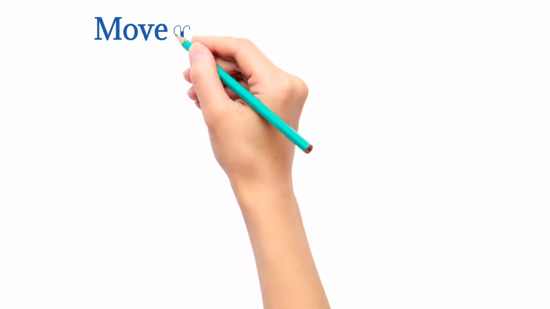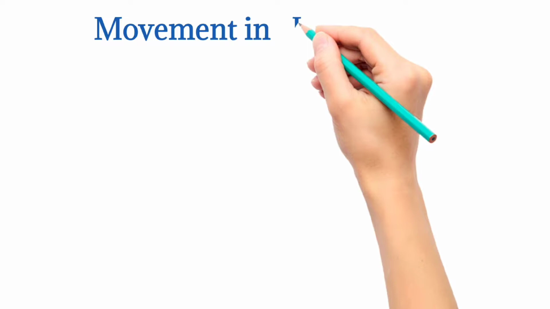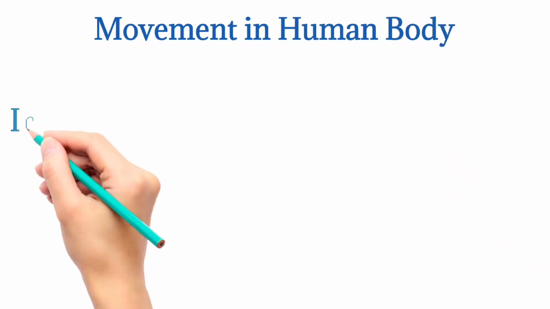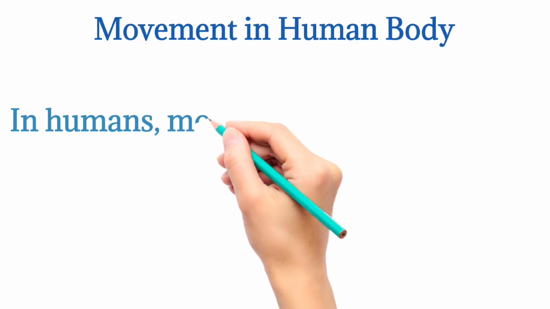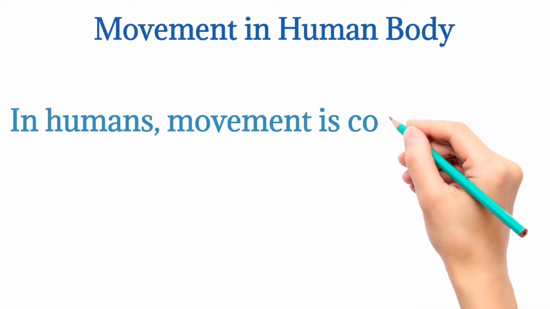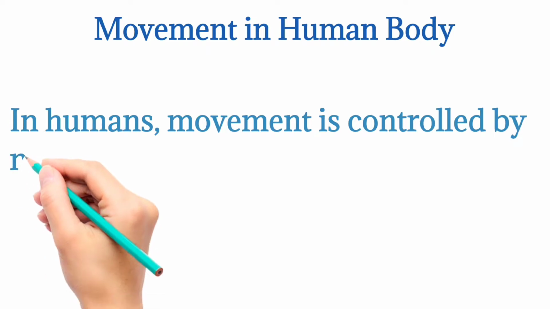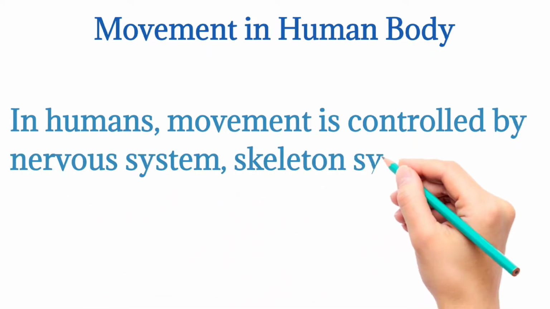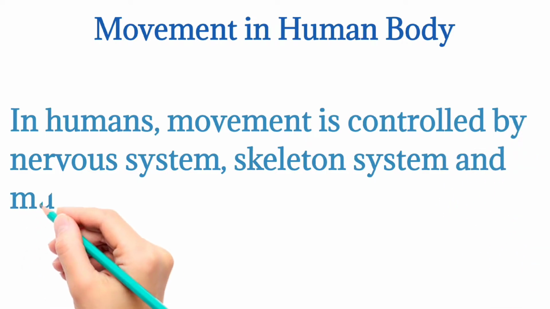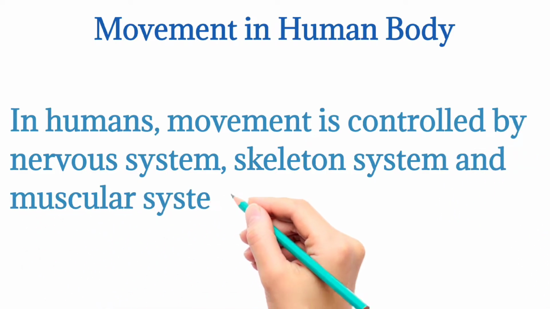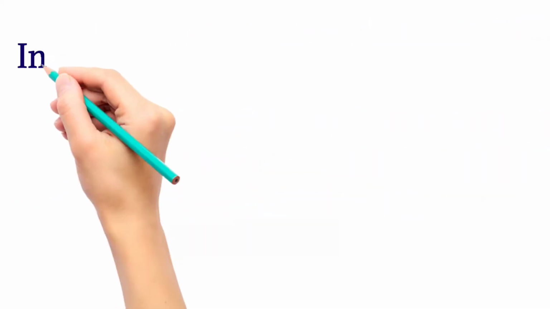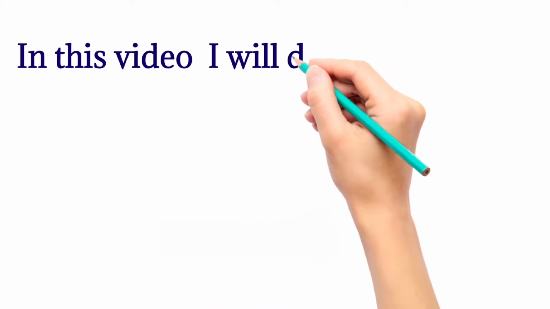Do you know which part of the body controls the activities of humans? Yes, there are three systems which control all the movement in the human body. These parts are the nervous system, skeleton system, and muscular system. In this video, I will discuss only the skeleton system of the human body.